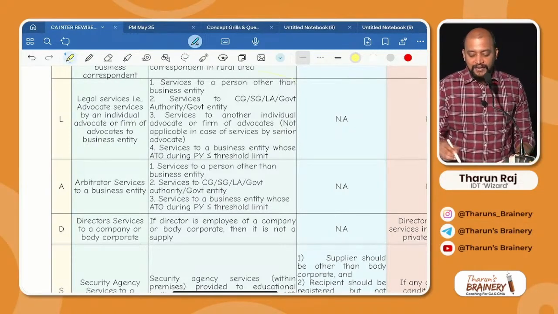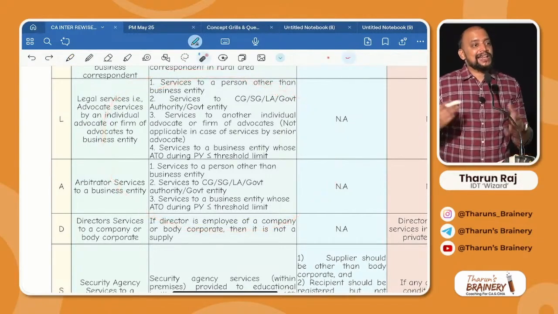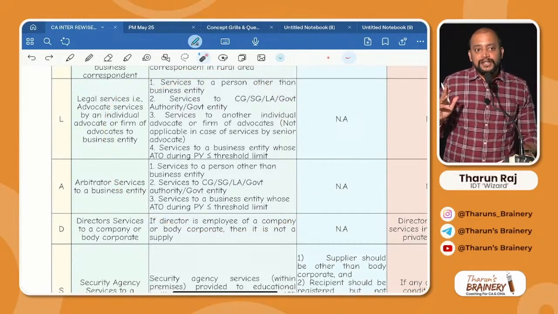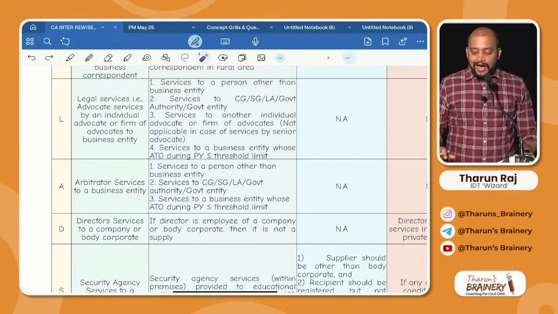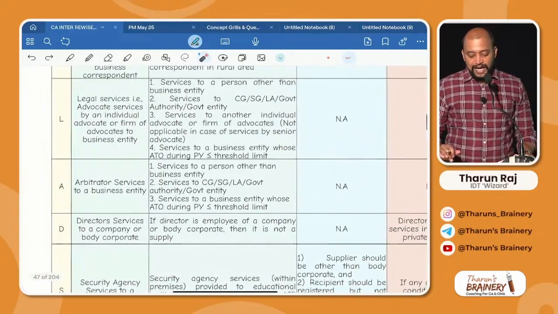Those points only I have repeated here. Is it clear? Those points only you can see here. And in other cases, advocate service will be taxable. And I told you this point: always advocate service will come under RCM. No condition, so no exceptions. Is it clear? Advocate and arbitrator.